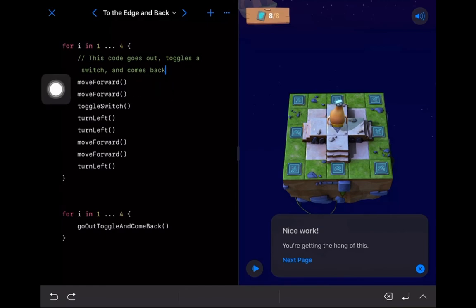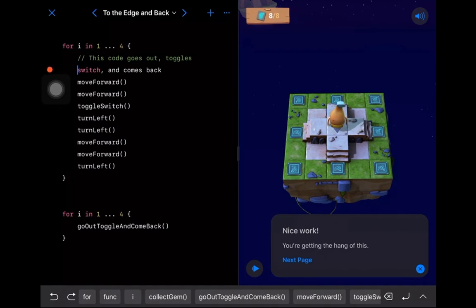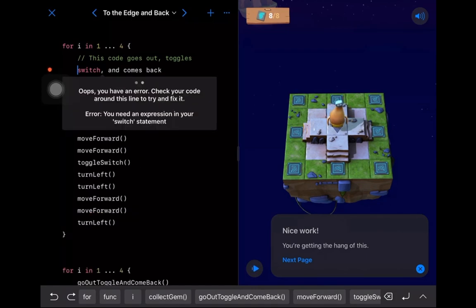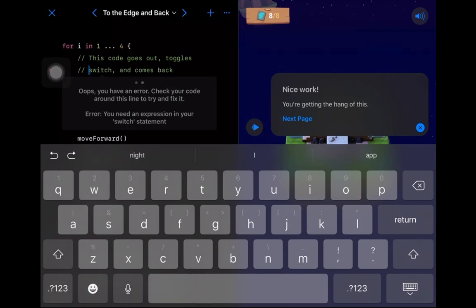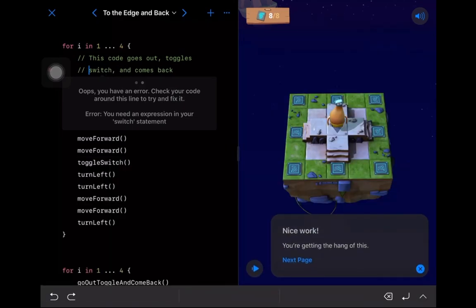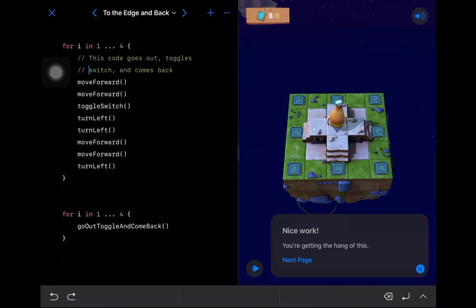Now, if I said, oh, actually, after this switch, I want to put a break. Now, if I try running this, you'll see that I'm going to have an issue. In this case, this word switch happens to mean something in Swift. So it tried to interpret that as a switch keyword, but it's not right from a point of view of syntax. So if I want things to work properly, I would need to add a couple of those slashes at the beginning to say that, hey, this is a comment, ignore it. Don't try to treat it like computer code.